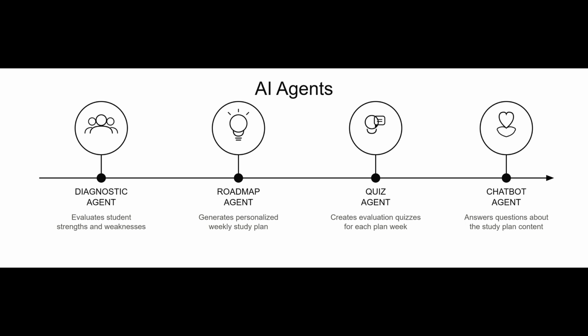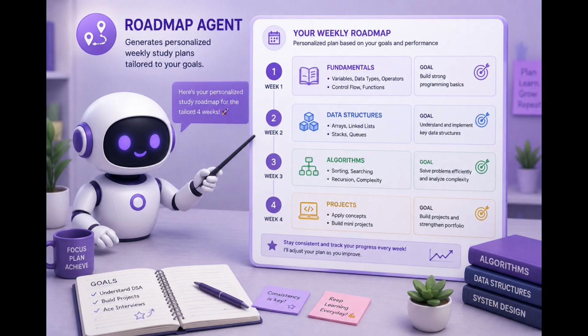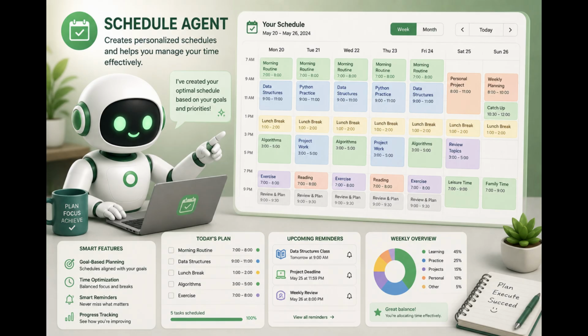The first agent is the diagnostic agent. It collects the student's profile, identifies essential skills, generates a 20-question exam across 4 categories, waits for answers, and produces a score per category to detect strengths and weak areas. The second one is the roadmap agent. Its purpose is to take the diagnostic score and build a 4-week study plan with 3 modules each, prioritizing weak areas first. If the student fails a week's quiz 3 times, it also redesigns the plan from that point forward.